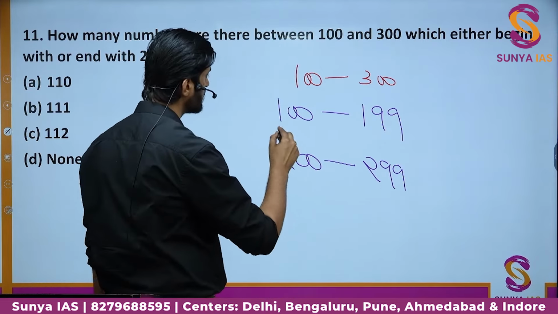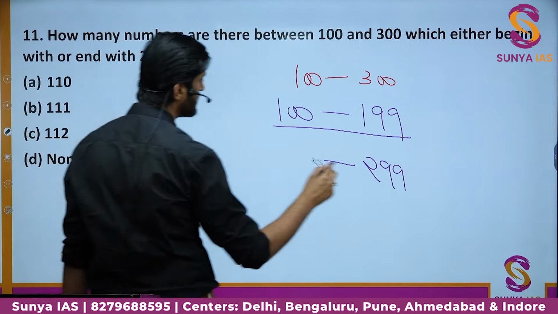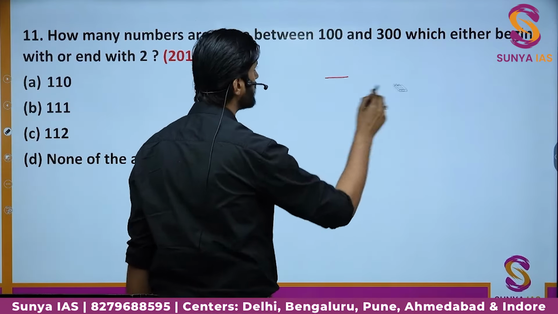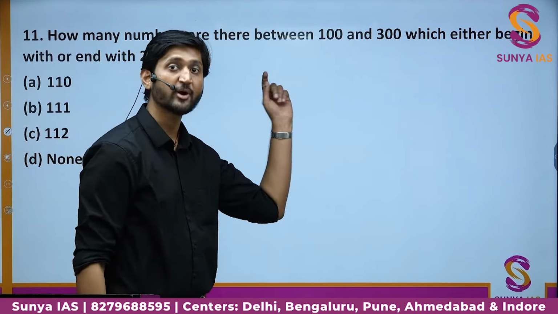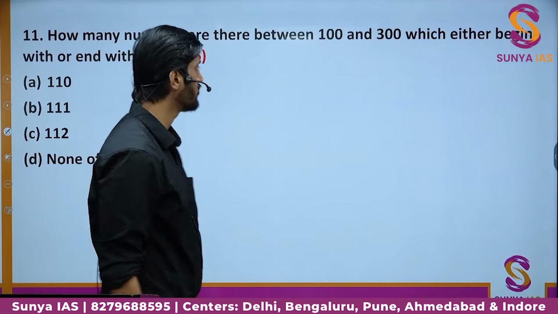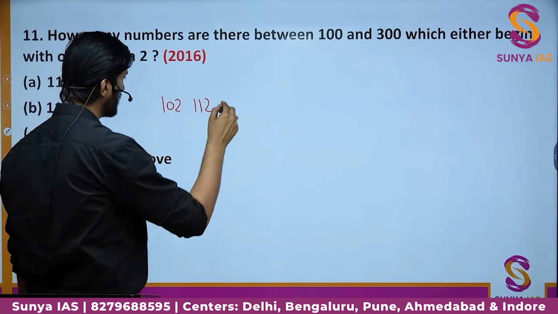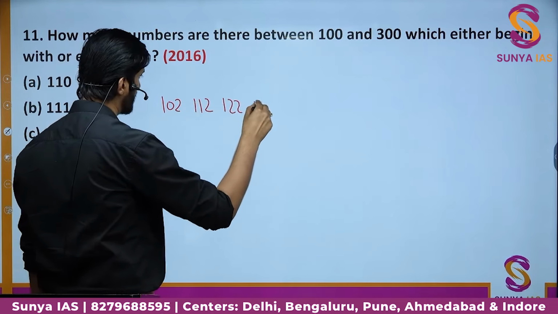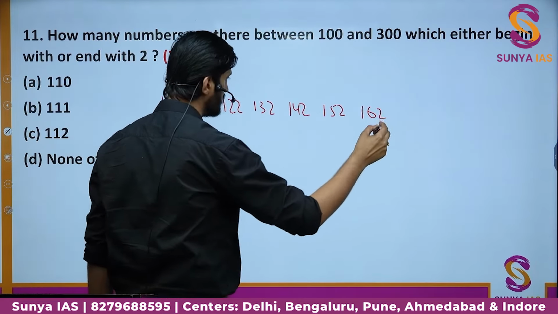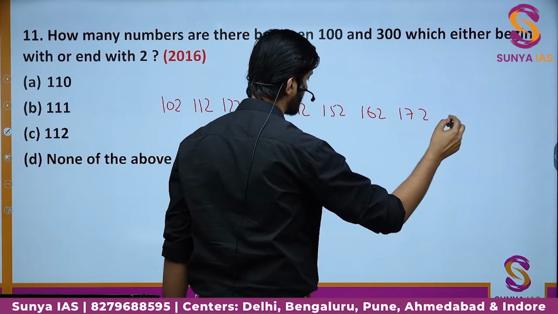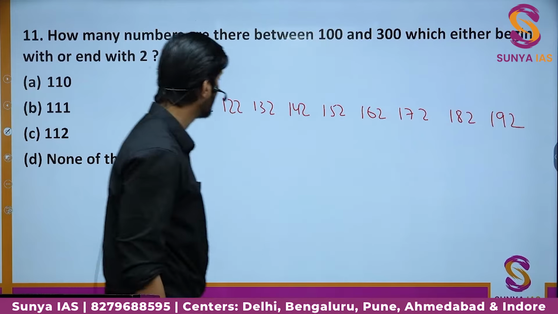When we talk about 100 to 199, what are all the numbers which are having either 2 in the beginning or 2 at the end? So obviously from 100 to 199, 1 is in the beginning. So we cannot have the case of beginning, but we can have the case of numbers ending with 2. So what are those numbers? We have 102, 112, 122, 132, 142, 152, 162, 172. Then we have 182, 192.